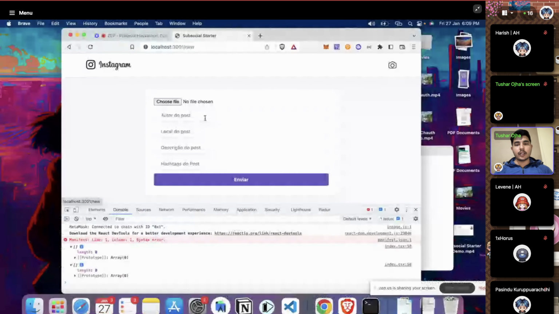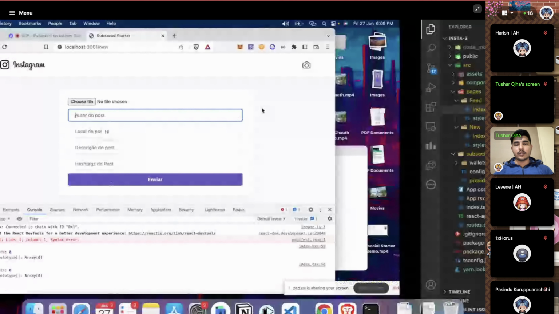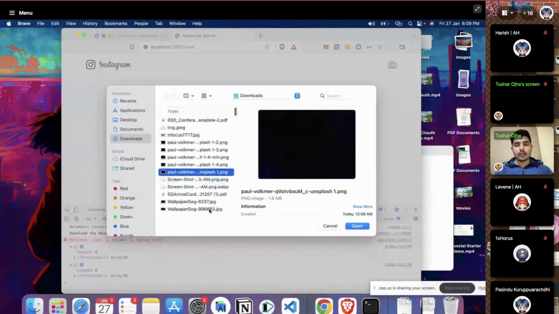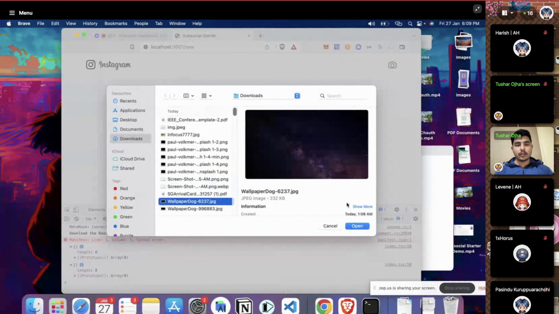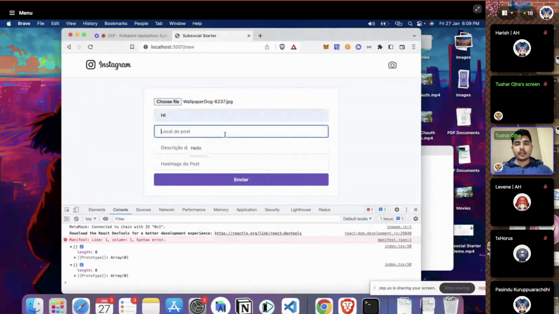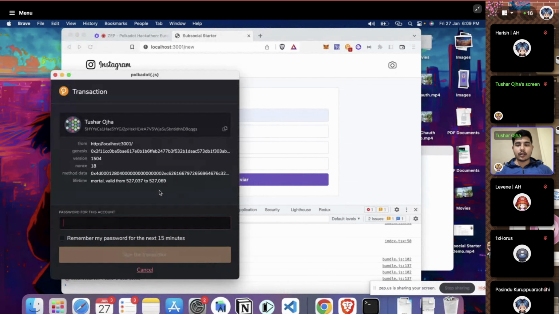So we're going to try to create a new post up here. Choose an image, just get some image here, right? This one. Just put some title and write some content, sign this transaction, send it. So this does the first part of it.